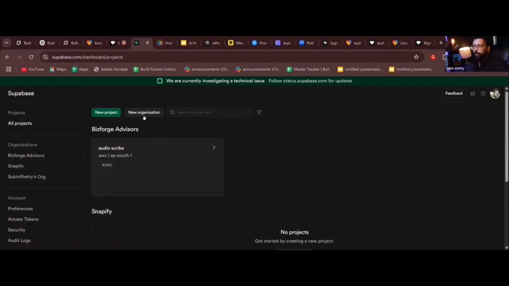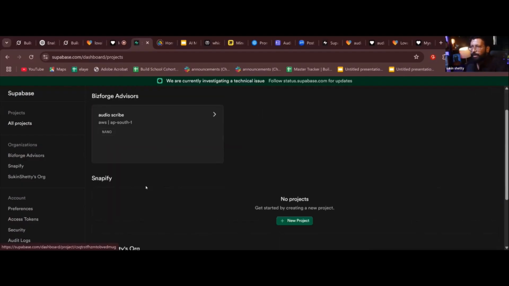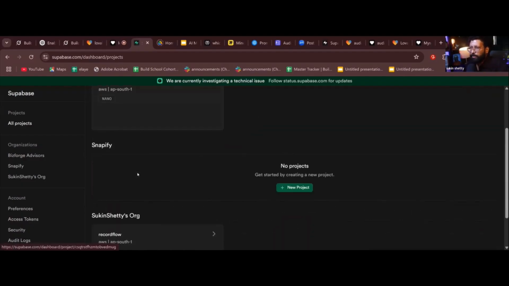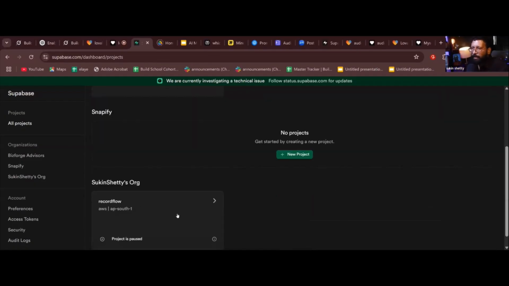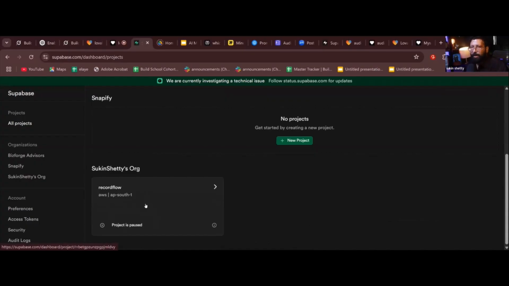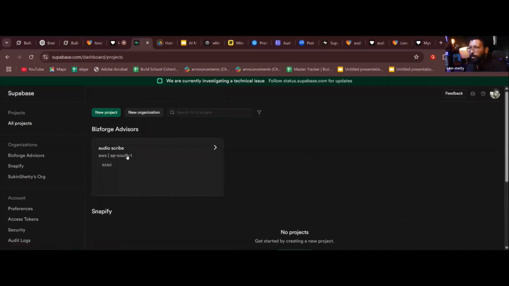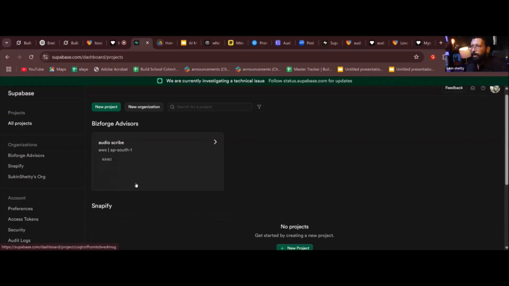For the free plan, I'm still not sure because it keeps on updating. These people become more greedy, they want to make more money. So I think you can create two organizations and two projects in each organization. Right now, I have three organizations, so I think you can create three, but there's a limit, 4 or 5 projects, something like that. So I have a project here. I've been building something where you can record your screen, so I built Audio Scribe already here. I'm going to build something here now to show you how to create a new project.